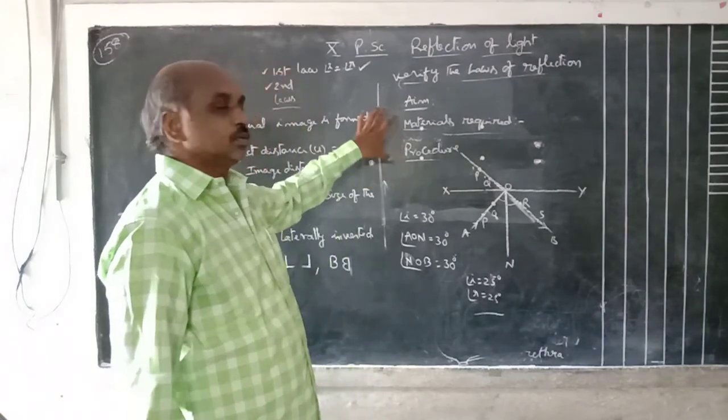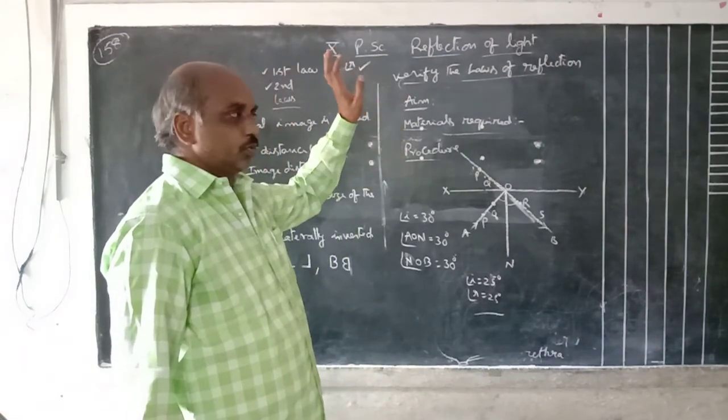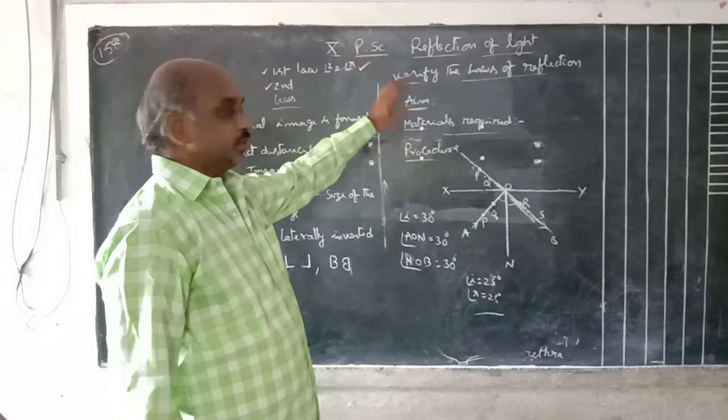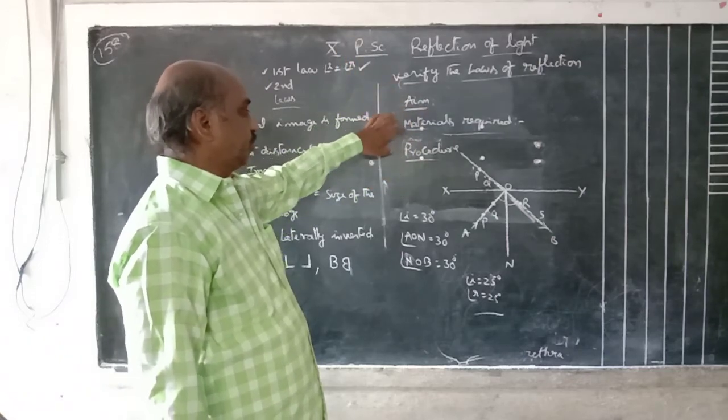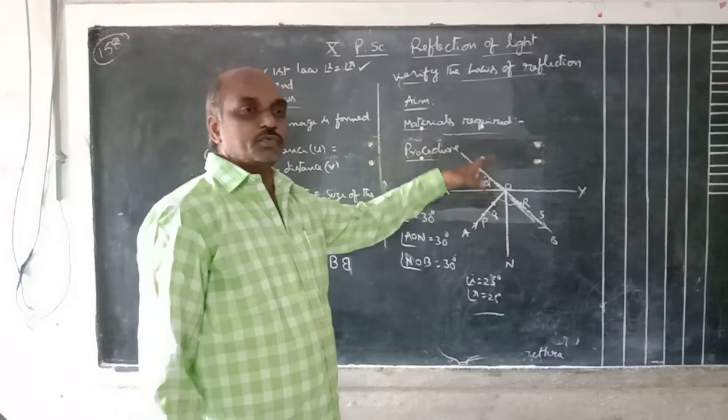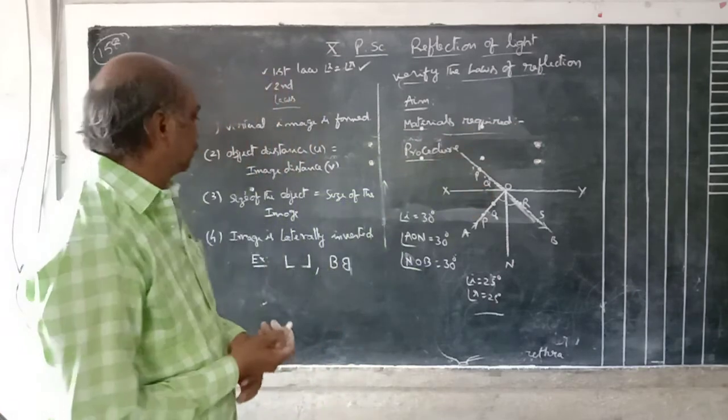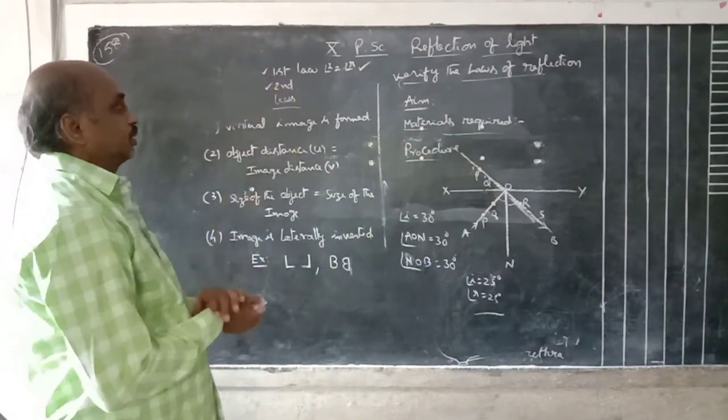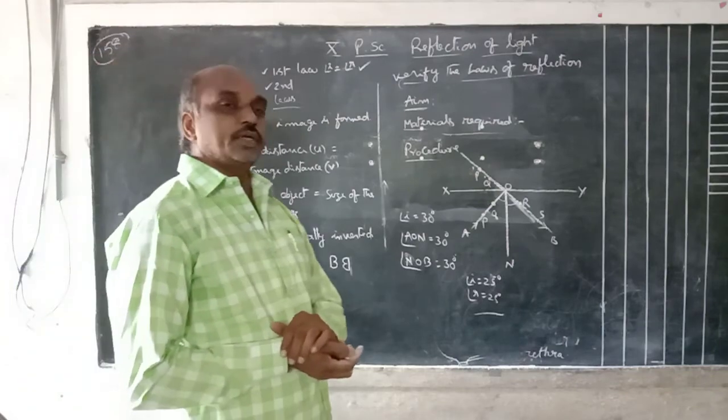This is the 4 marks question. Suppose this 4 marks question is given, you can write the aim, materials required, procedure, draw the diagram, and find out the result.